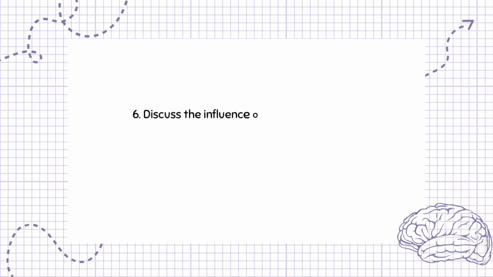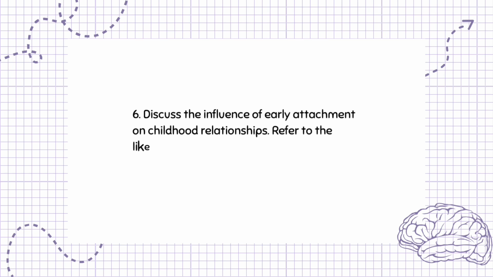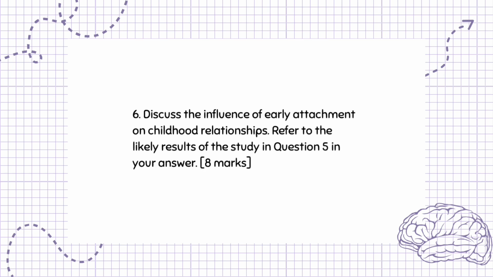Question 6. Discuss the influence of early attachment on childhood relationships. Refer to the likely results of the study in question 5 in your answer. 8 marks.